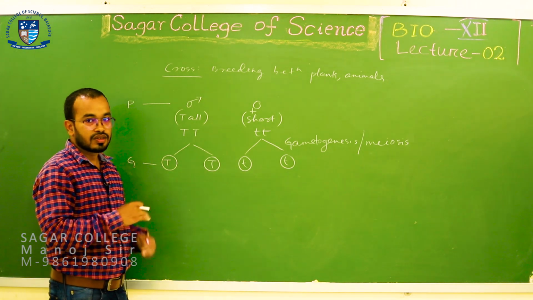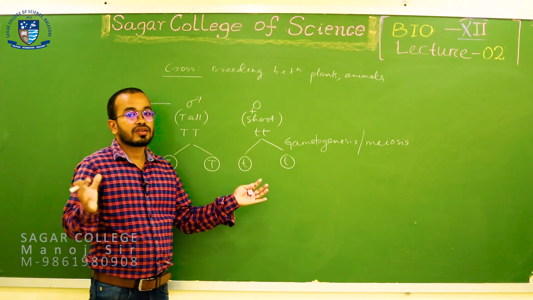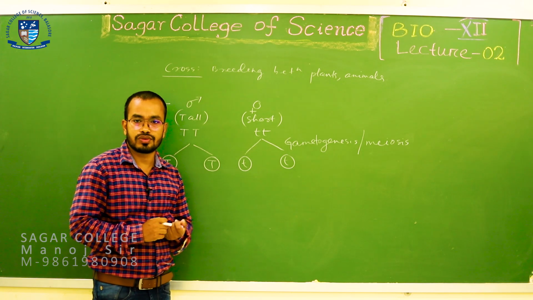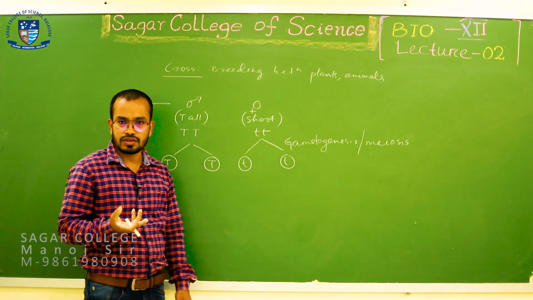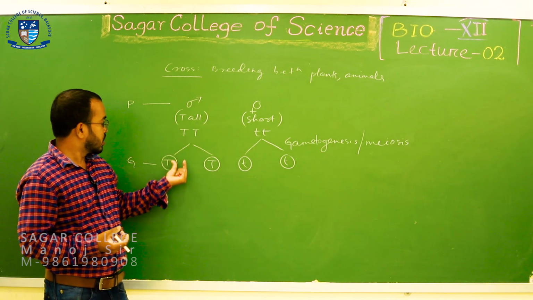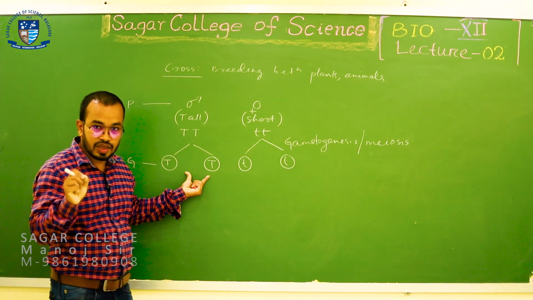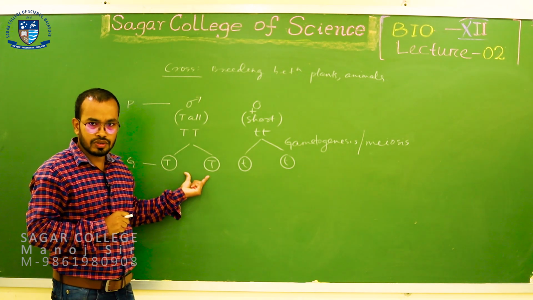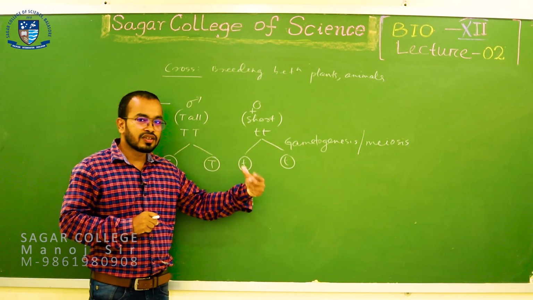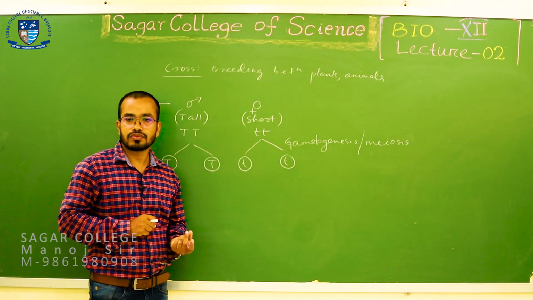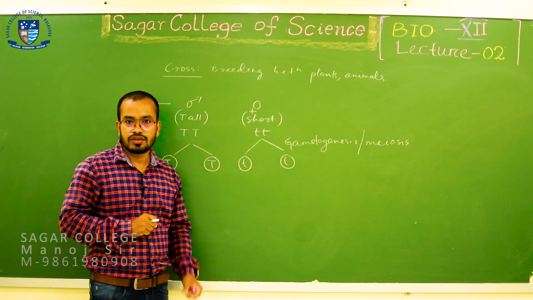Now, after gamete production what will happen? The male and female gametes will fuse to form the zygote. This is my male parent and these are my male gametes. Male gametes are present inside the pollen grain or the mature microspores, and these are my female gametes, present inside the embryo sac or the ovule.